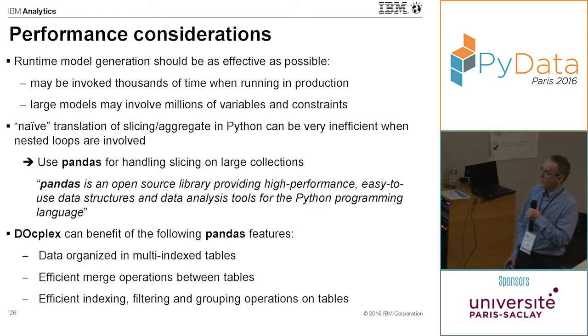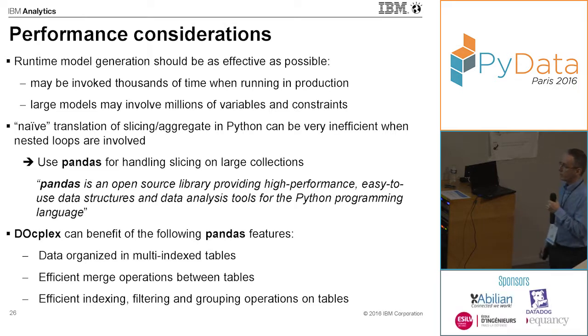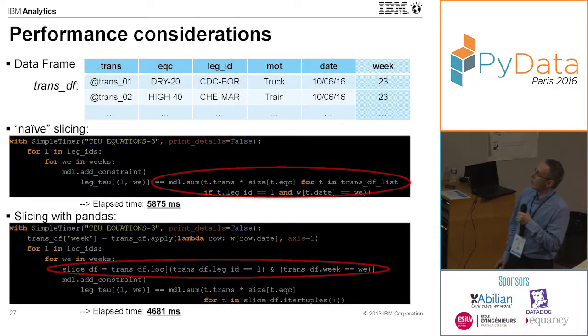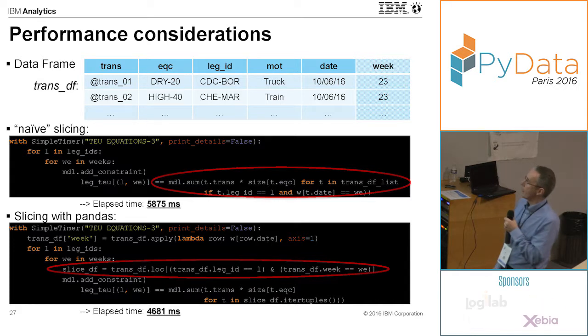So docplex can really benefit from the following pandas features. The data is organized in multi-index tables, because that's what we manipulate in optimization models. Pandas provides efficient merge operations between tables, and also efficient indexing, filtering and grouping operations on tables. So let's have a look at our previous example.